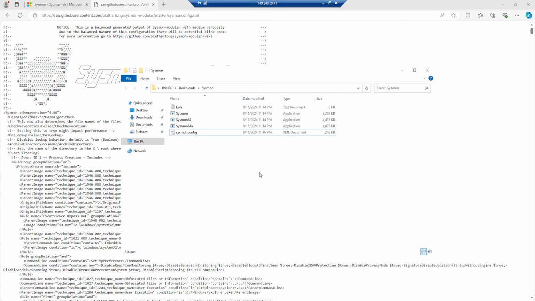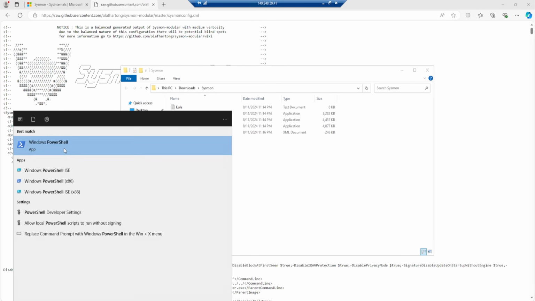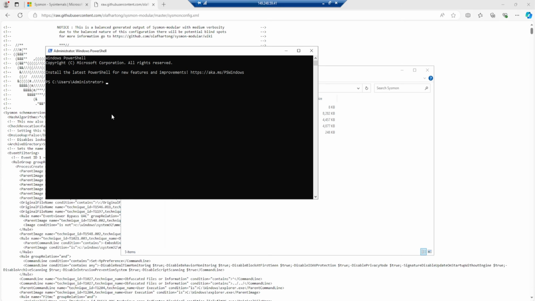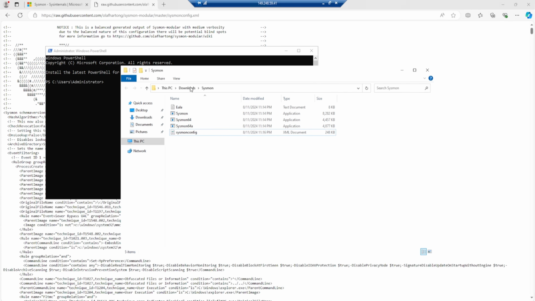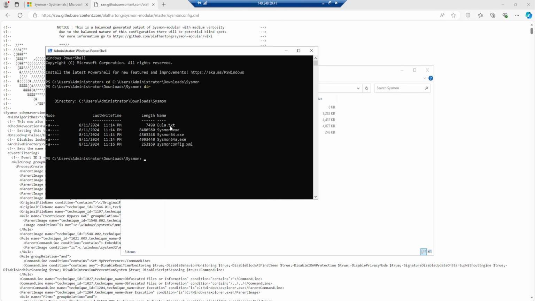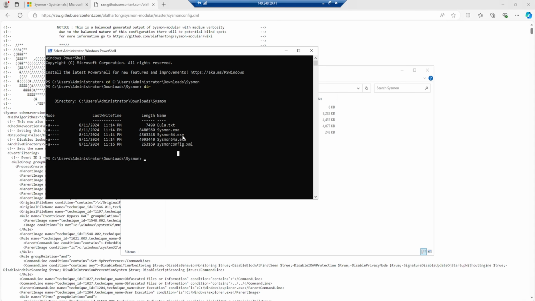Perfect. So now what we want to do is open up a PowerShell window. So I'll type in PowerShell, and I'll run it as an administrator by right-clicking and selecting Run as Administrator. And then we want to change into the directory of where our Sysmon is located. So I'll click on the address bar and right-click, copy, then type in cd and paste. I'll type in dir, and there you go. I am confirmed that I am within the same directory as my Sysmon binary and my configuration file.